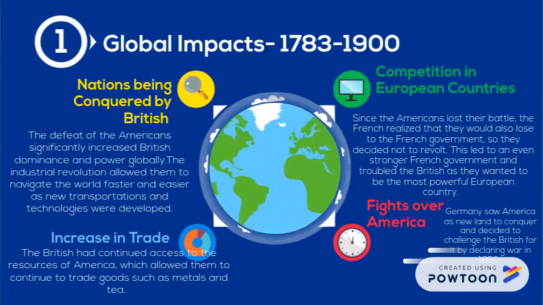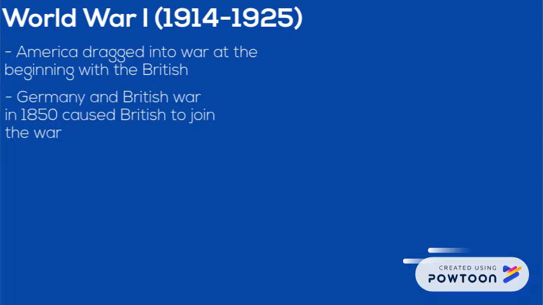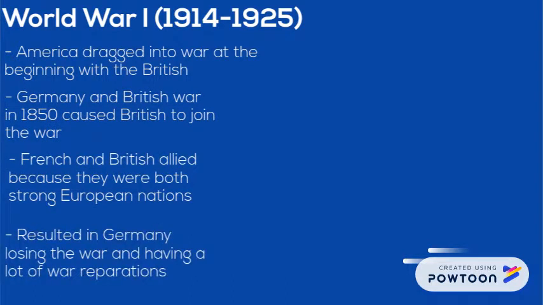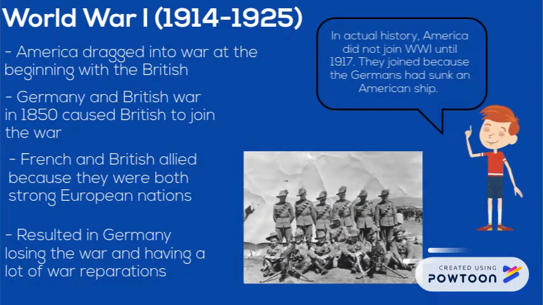over American land. When World War I began due to the assassination of Franz Ferdinand, America was forced to join the war alongside the British. In addition, the British and France decided to be allies in order to take down the Germans. The war ended with Germany losing and suffering multiple consequences.